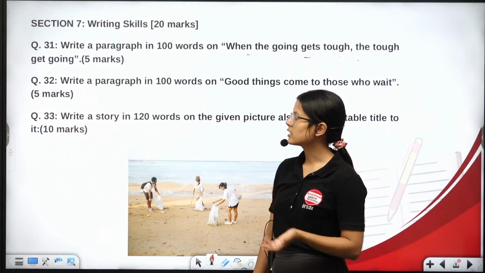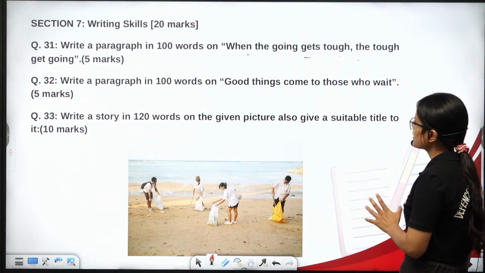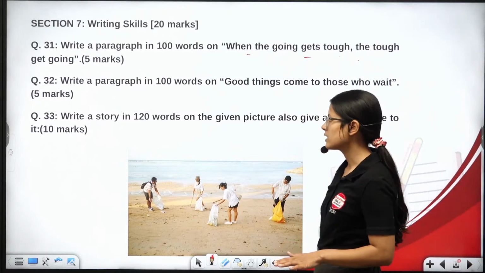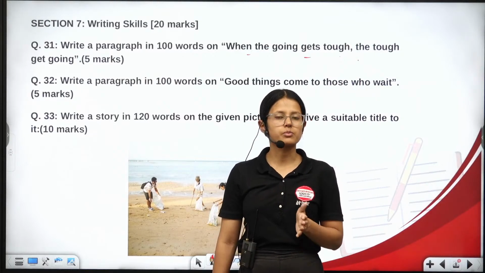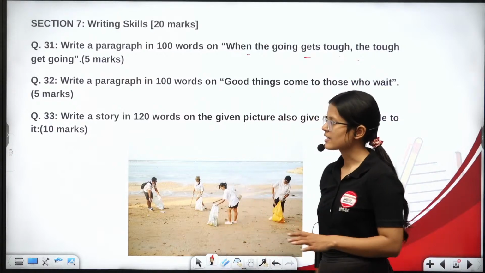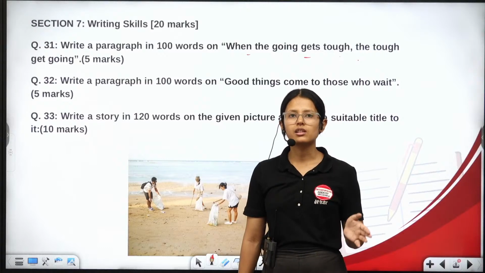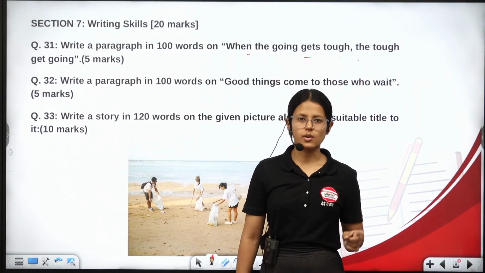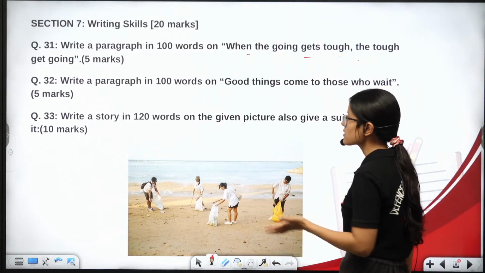And then the third, it was write a story in about 120 words on the given picture and also give a suitable title to it. So story writing की there is a separate video, डिटेल में बताया गया है कि किस तरीके से you are supposed to write a story, and you will be finding that video in our YouTube playlist only, and that was for the June 2024 session. ये जून 2024 का जो RIMC का अटेम्प्ट था उसके लिए था.